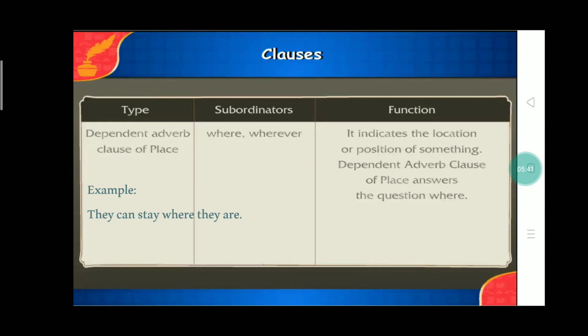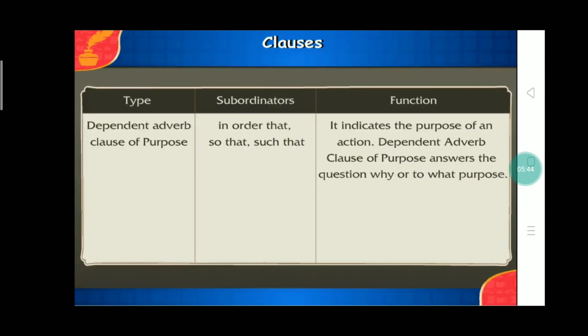Next type is adverb clause of purpose. This type is introduced by subordinating conjunctions like so that, in order that. Let us understand it by an example. We eat so that we may live. Here, the adverb clause starts with so that, which tells us the purpose of the main clause. And what is the main clause? We eat.